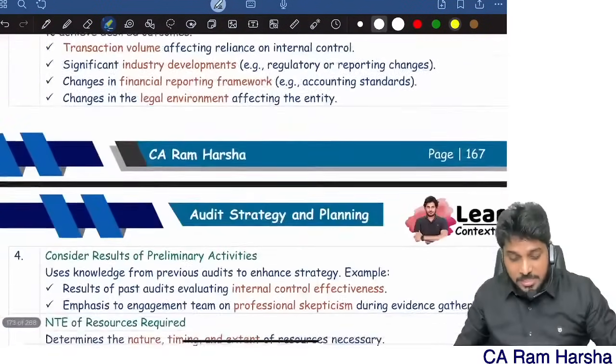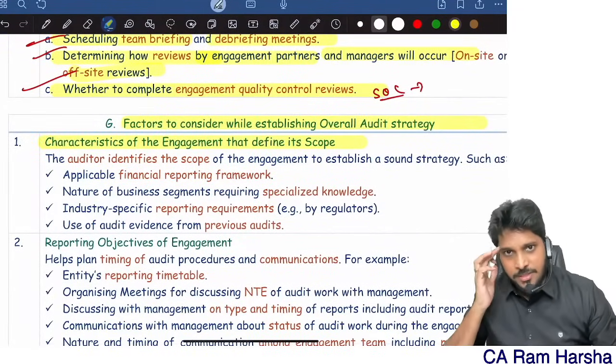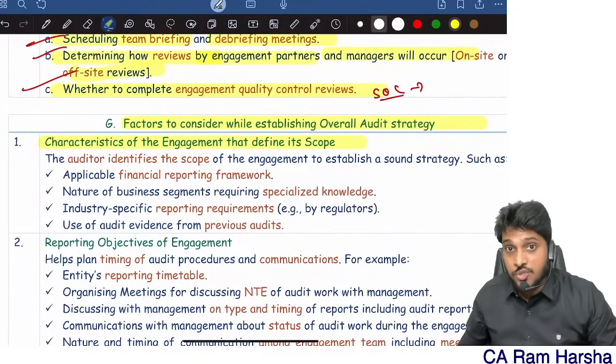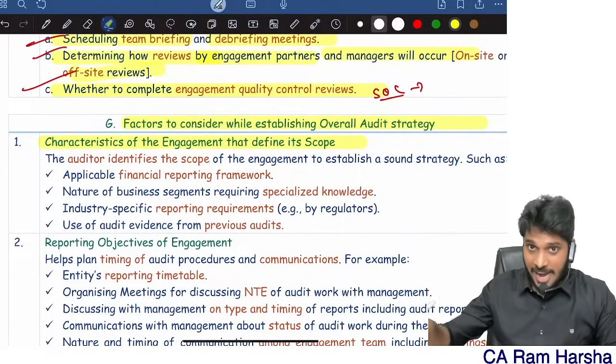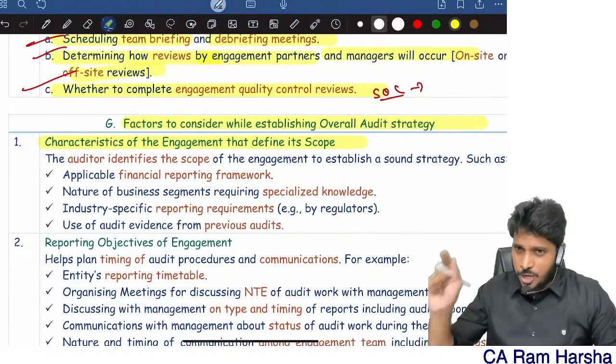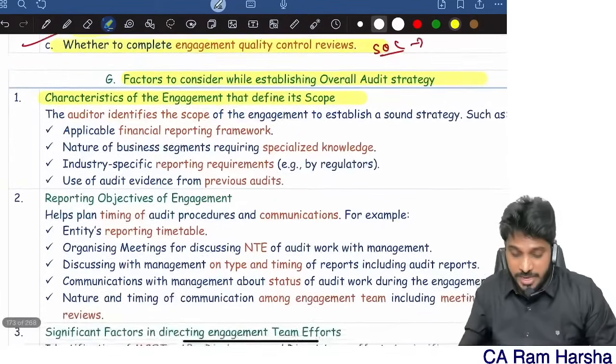There are 5 factors that we consider. One, characteristics of the engagement that define the scope. So when I'm developing a strategy, first I should see the characteristics of the engagement. Is it a stat audit or internal audit? For example, it's a stat audit. Is it a normal company, a bank, insurance? These are all what we call characteristics of the engagement.